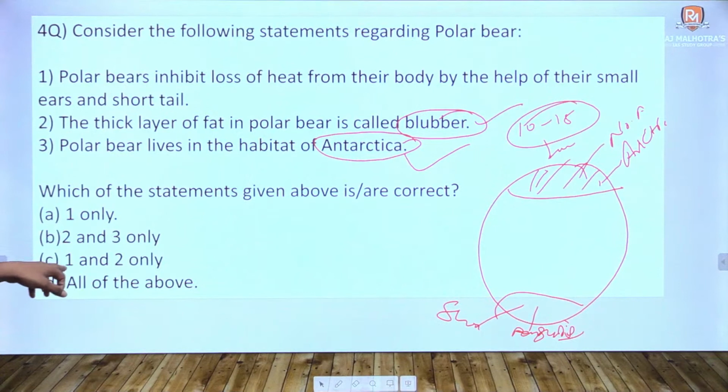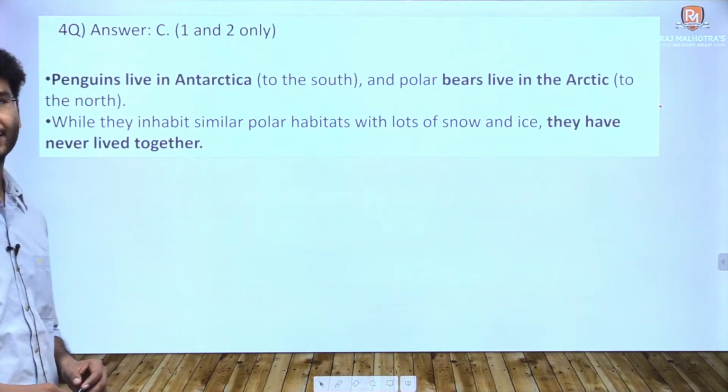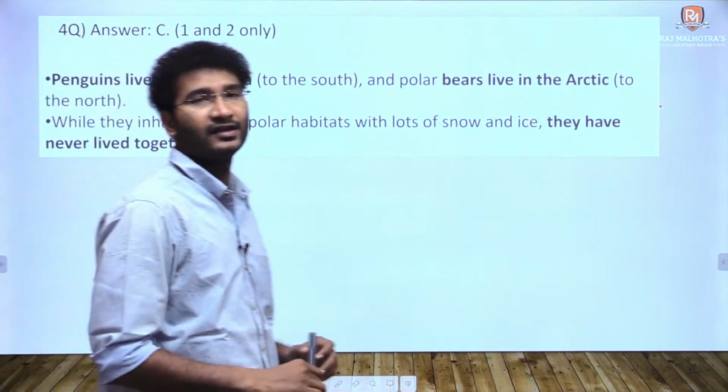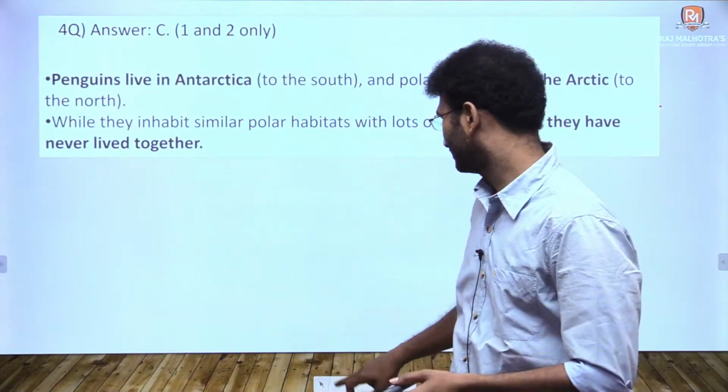Statement 1 and 2 is the right answer. Answer would be C. Penguins live in Antarctica while polar bears live in the Arctic. While they inhabit similar polar habitats with lots of snow and ice, they never lived together. This is an important, interesting fact.